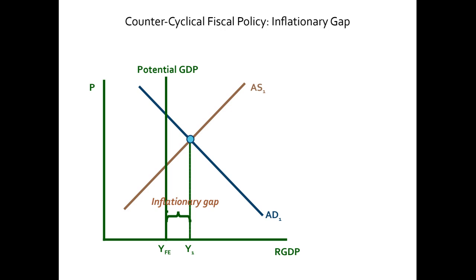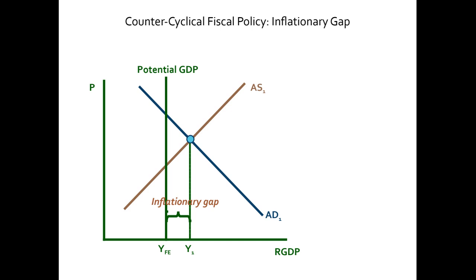So this is for the inflationary gap situation. Suppose the economy is experiencing a high inflation rate, and you can see this diagram depicts an inflationary gap. That is, Y1, which is the actual real GDP, is more than the full employment level of, or potential, real GDP. That is FE. FE means full employment, basically, not equilibrium.